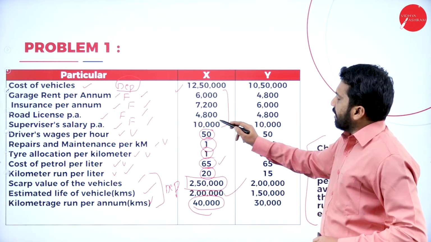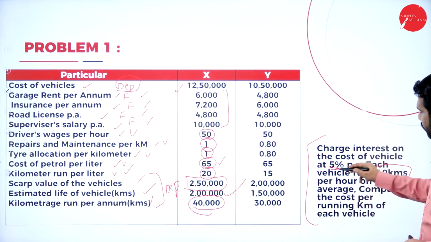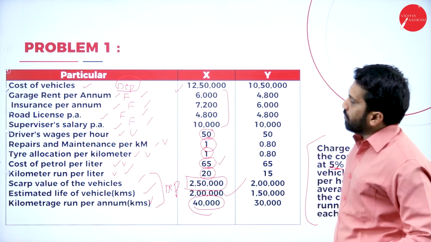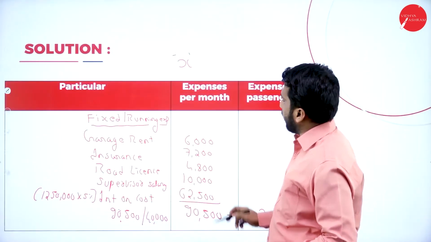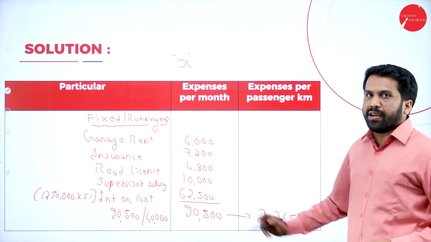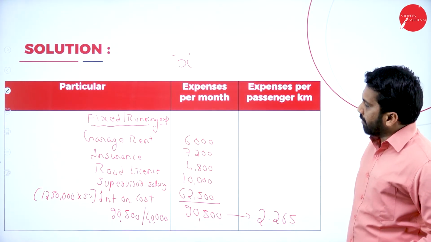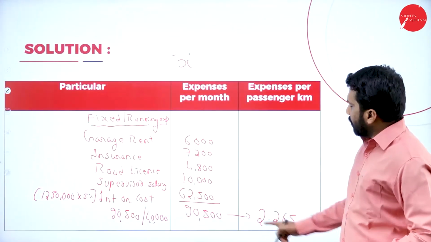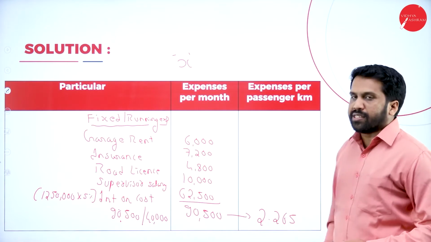All the fixed along with interest 5% on your 12,50,000, that also we calculated. After adding everything, you got 90,500. 90,500 divided by number of kilometers, how much? 40,000. You got around 2.265.